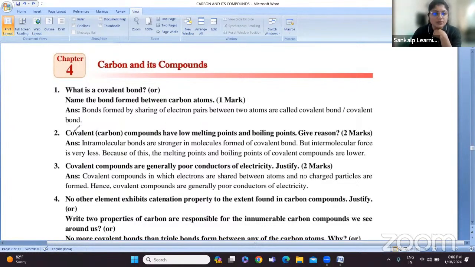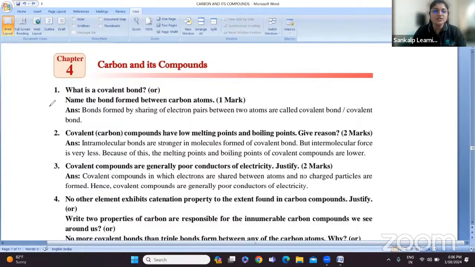So the first question is, what is a covalent bond? This question can be asked for 1 mark. What is a covalent bond? Or name the bond formed between carbon atoms. The question can be a direct question, or it can be a twisted question.